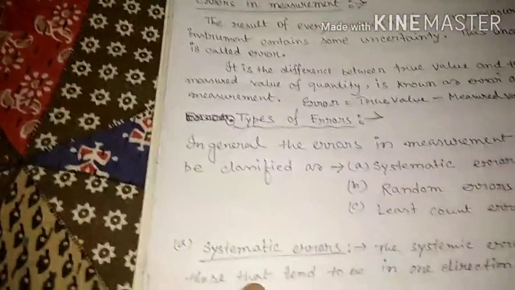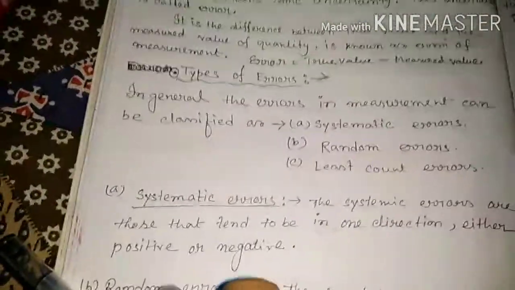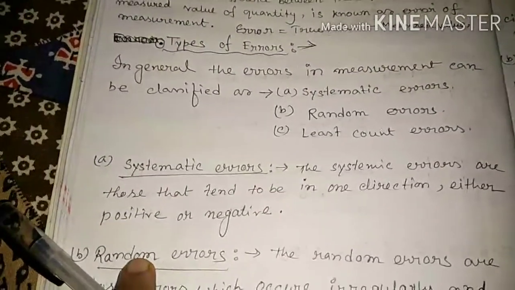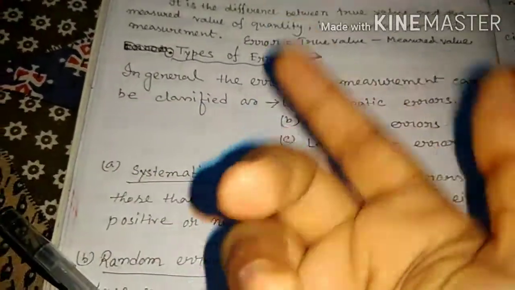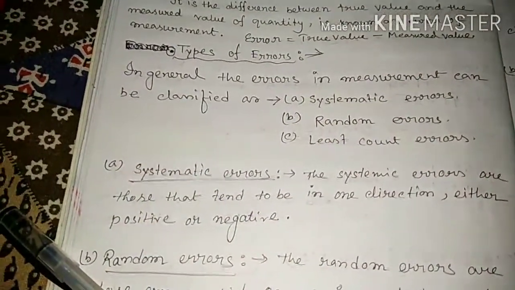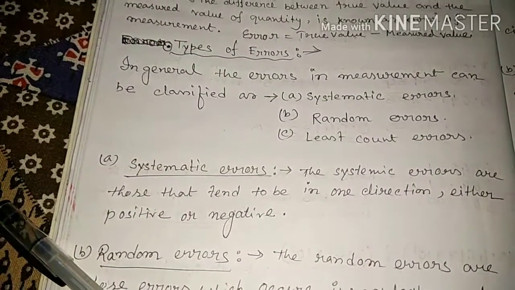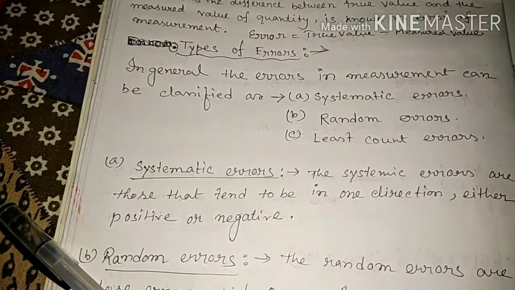Now we study the types of error. In general, errors are of three types, if we classify them into three groups: systematic errors, random errors, and least count errors. Least count errors arise due to the measuring instrument. Least count error is an error associated with the resolution of the instrument.